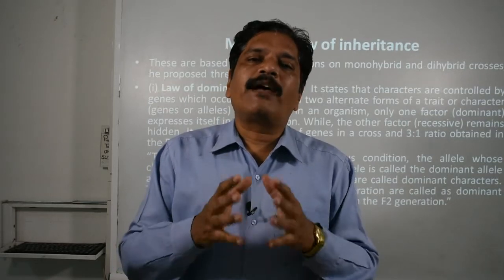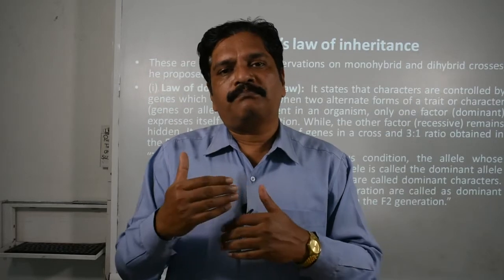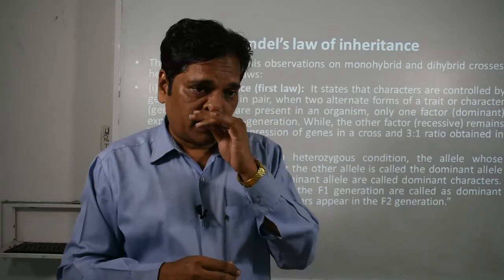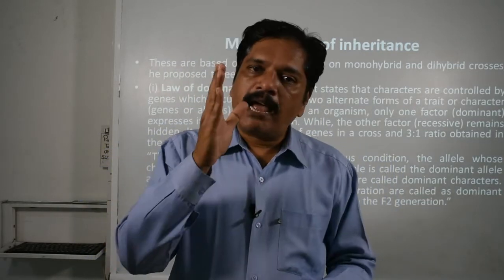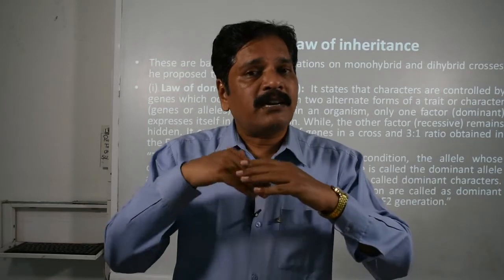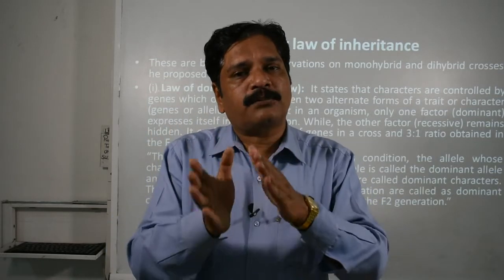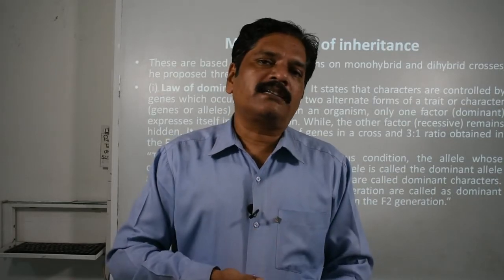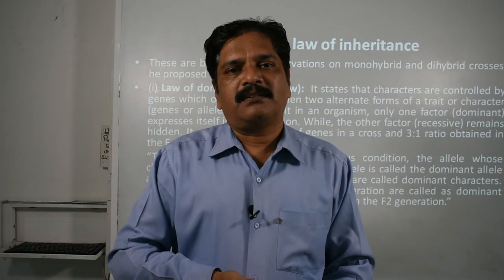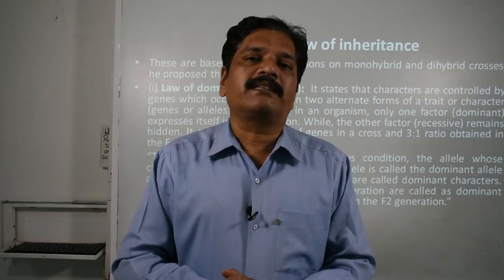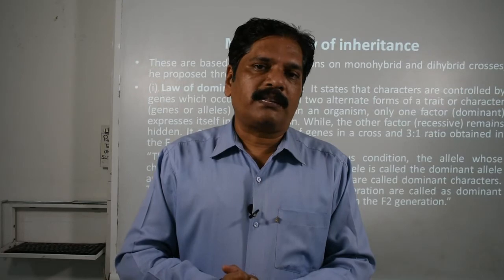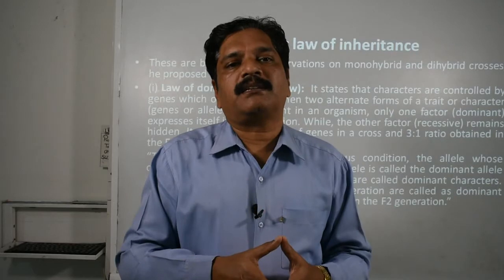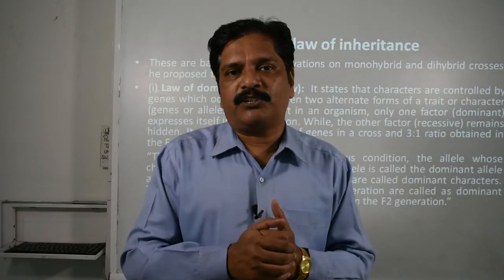Clear? So when two opposite homozygous parents, one dominating and the second recessive, are crossed, then in the F1 generation only one character is exhibited and it hides or masks the other. So it is called the dominating character, the phenomenon is called dominance and the law is called the law of dominance. And remember, the second gene failed to express itself phenotypically in the F1 generation.